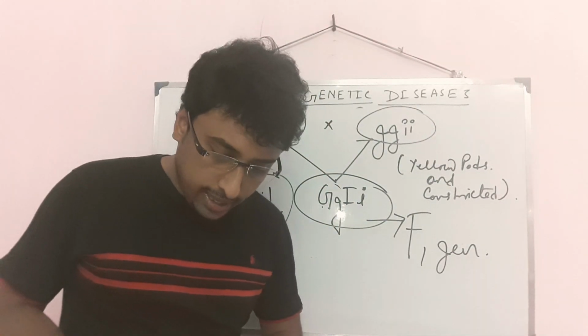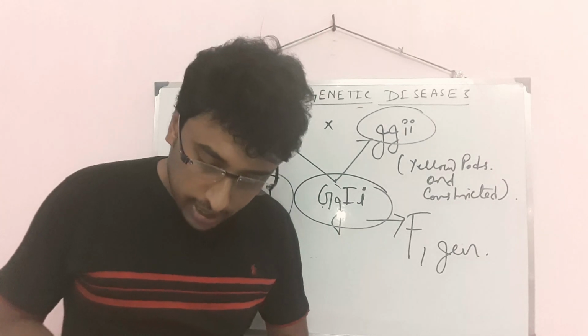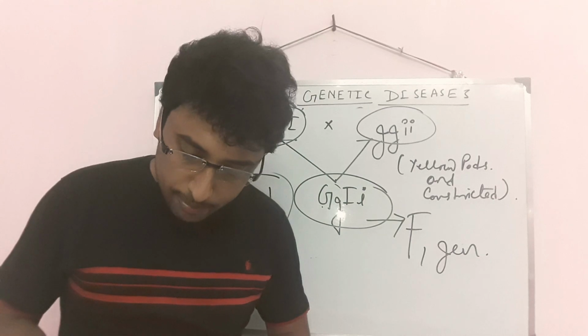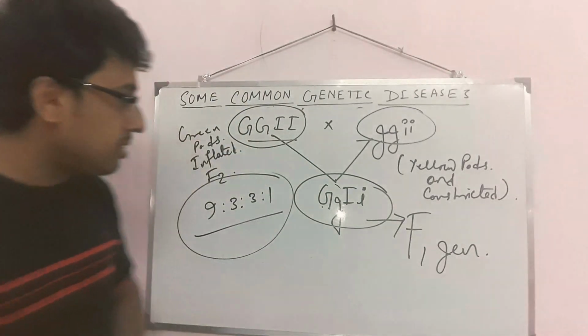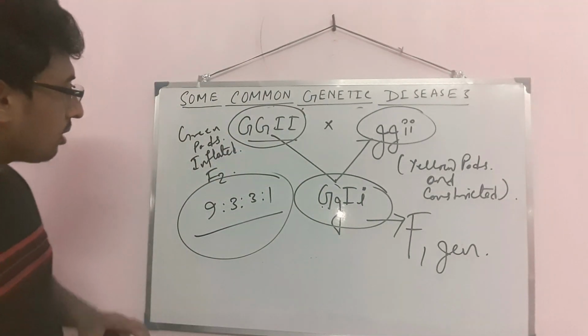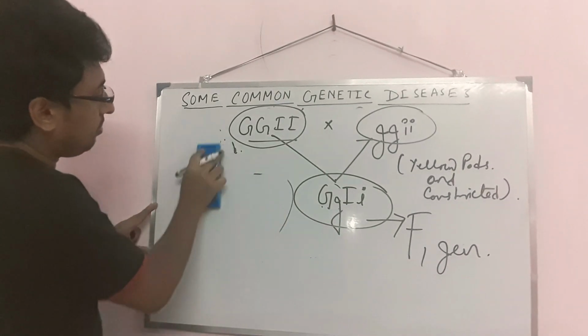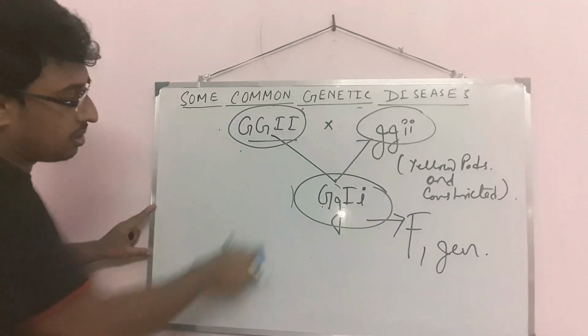Next is: write the possible combination of the gametes that can be obtained if two F1 hybrid plants are crossed. It means if you cross them, what structures will be produced here? I am writing here.